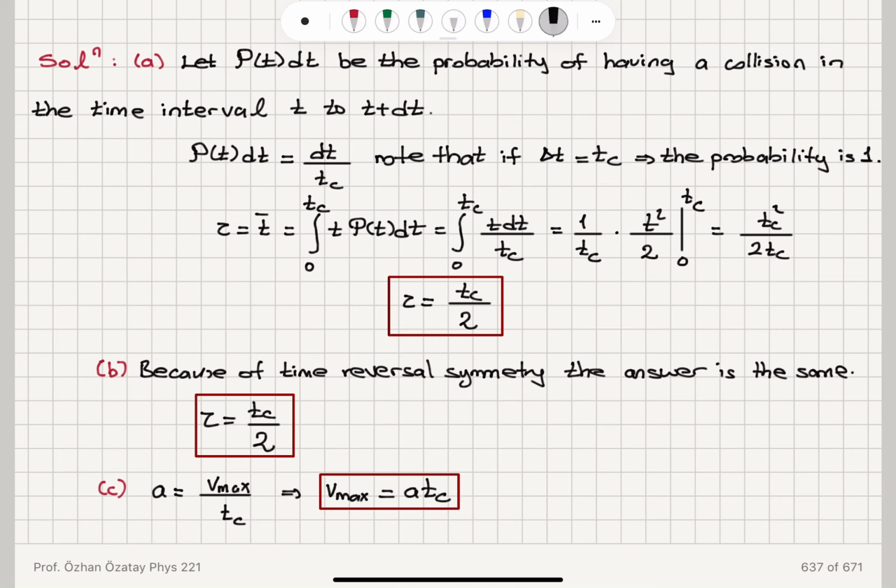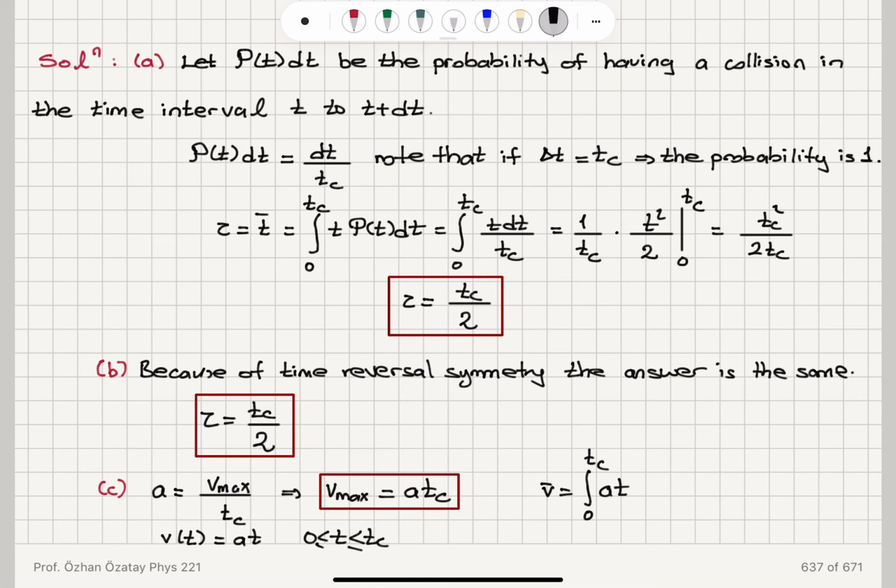Now, what is the mean speed it has? V bar is the integral from 0 to tc of the velocity times the probability density, where v of t is a t for t between 0 and tc.